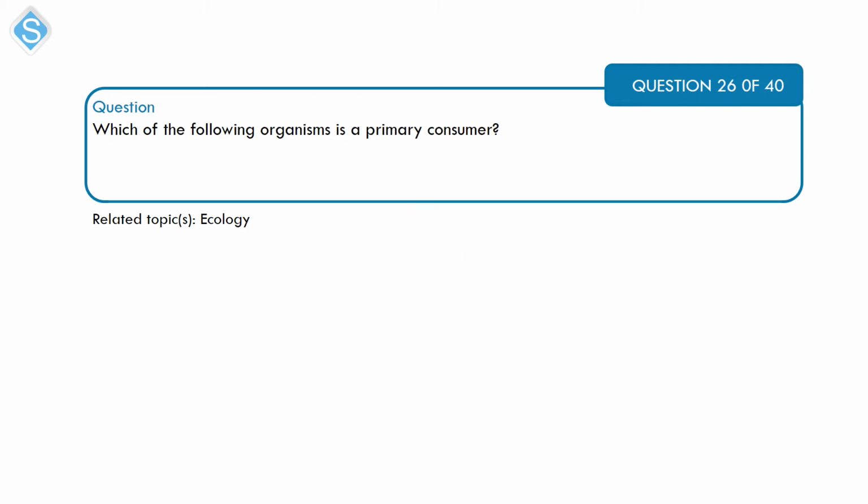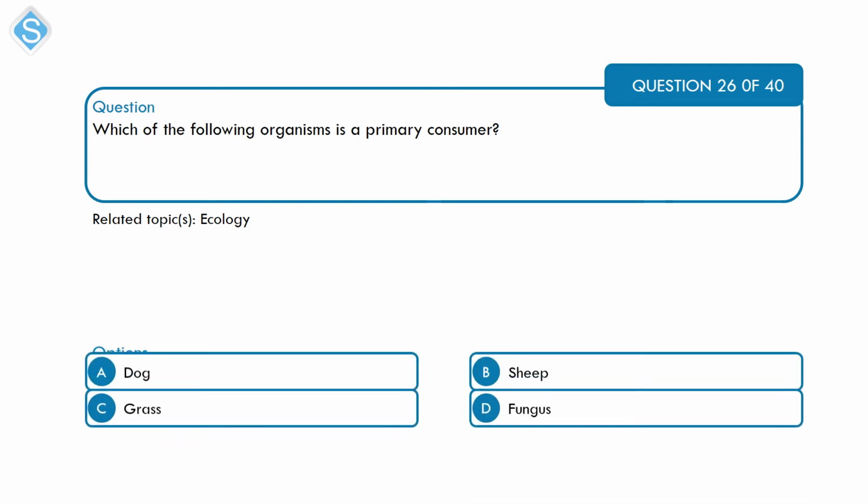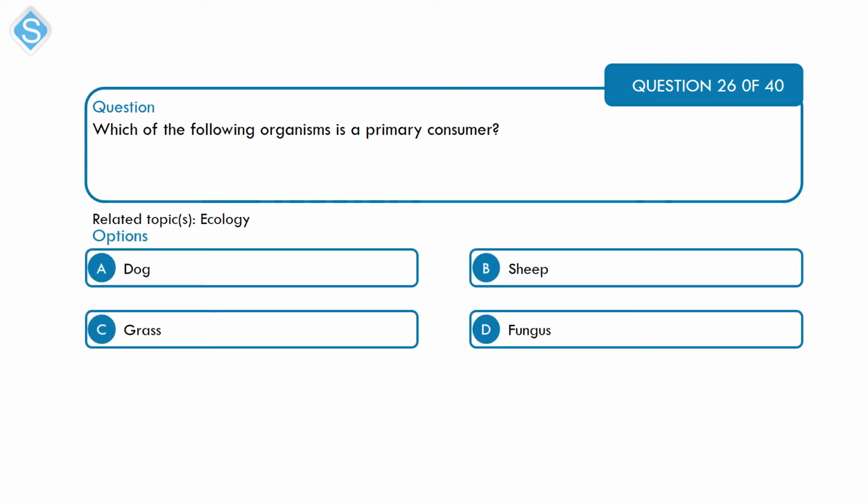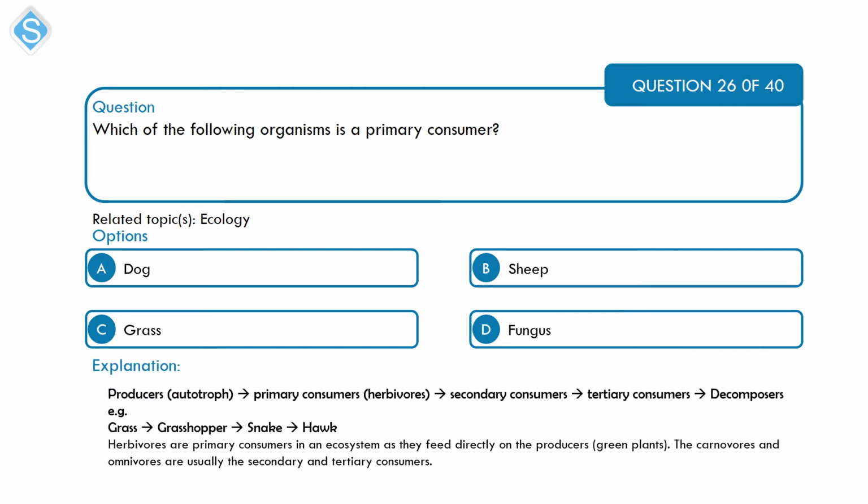Next, which of the following organisms is a primary consumer? This is also related to ecology. We have A, dog. B, sheep. C, grass. And D, fungus. Alright, so in a grazing food chain, it starts with the producer, which are usually autotrophs, mainly green plants. Then you have the primary consumers. Those are the herbivores.